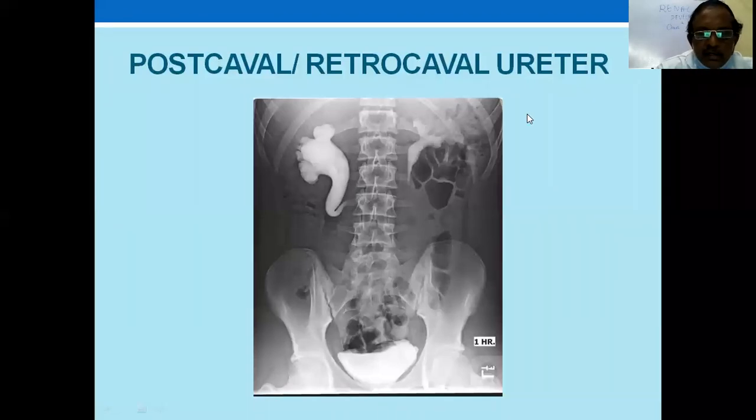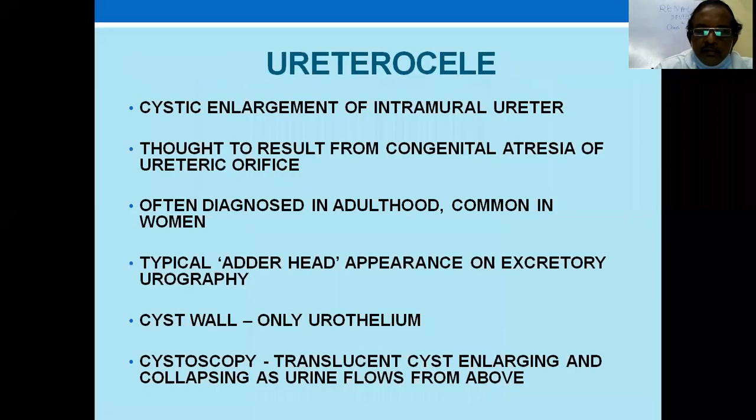So the treatment is, you cut here, bring both ends and join them together. That is the ureteroureterostomy after excising the atrophic segment behind the cava. You don't do anything to the cava, you do it to the ureter only. And ureterocele is another important congenital problem, where there is cystic enlargement of the intramural ureter.